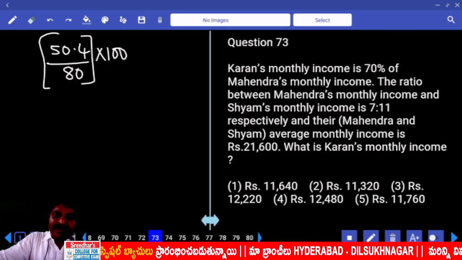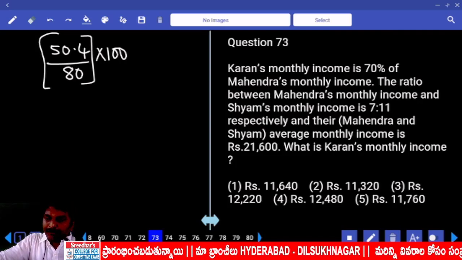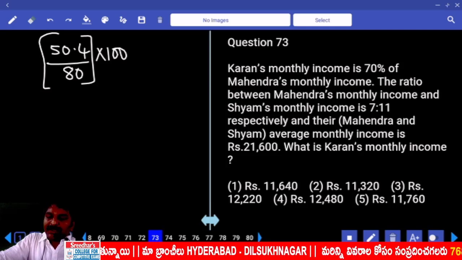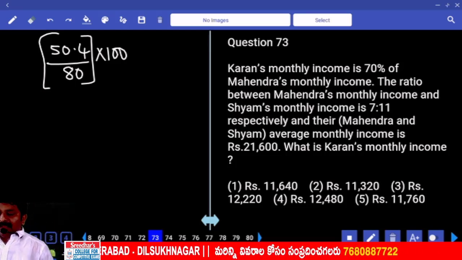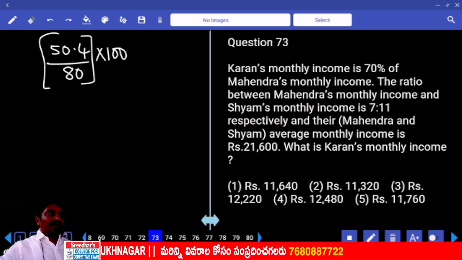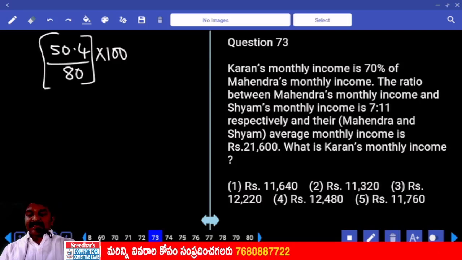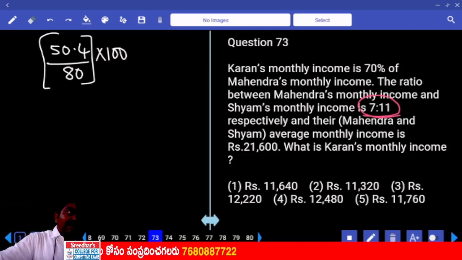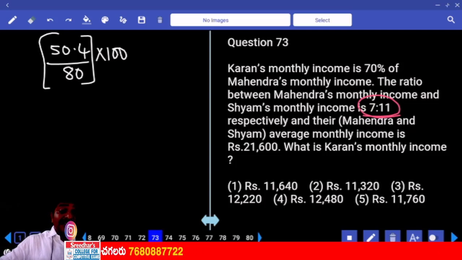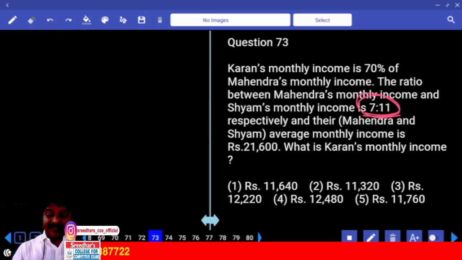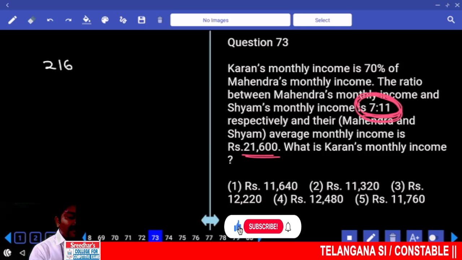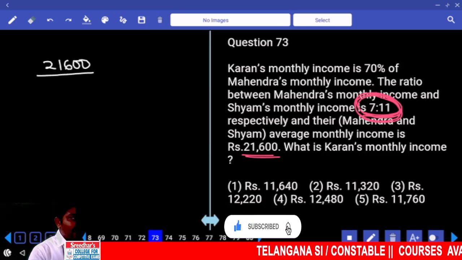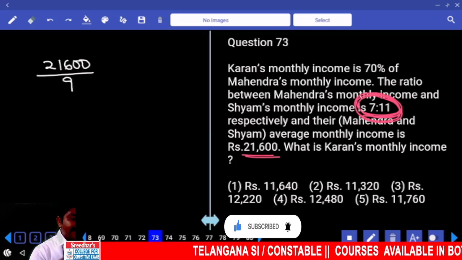Karan's monthly income is 70% of Mahindra's monthly income. If the ratio between Mahindra's monthly income and Shyam's monthly income is 7:11 respectively, and their average monthly income is 21,600. Mahindra is 7 parts, Shyam is 11 parts. Average is 9 parts. Average in terms of rupees is 21,600. This is equal to 9 parts. 1 part is that divided by 9.